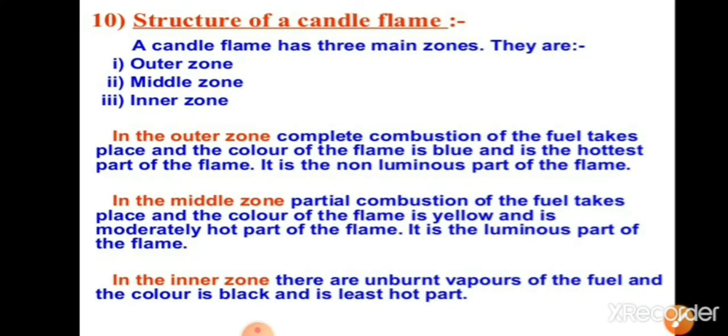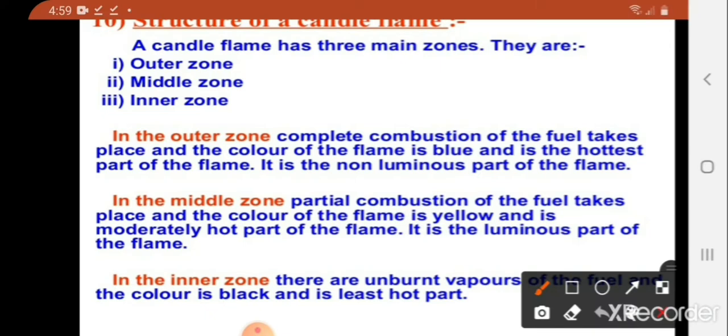Next is the structure of a candle flame. There are mainly three zones: outer zone, middle zone and inner zone. In the outer zone, complete combustion of the fuel takes place and the color of the flame is blue, and it is the hottest part of the flame.